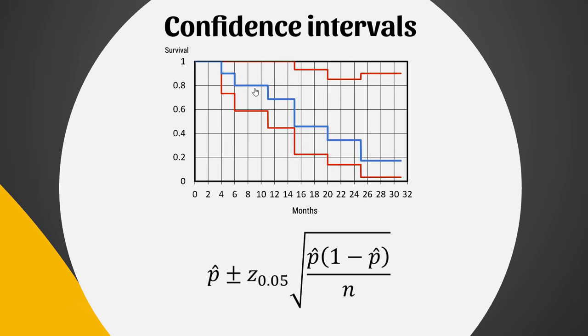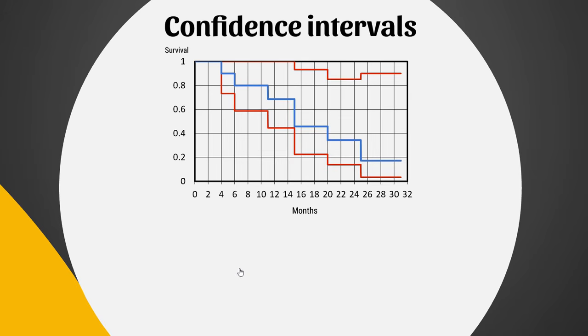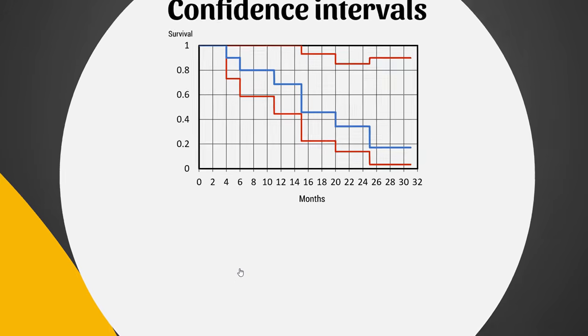So the first point to think about confidence intervals involves a bit of an understanding of what confidence intervals are. We have here a proportion, right? A survival amount at each point is a proportion out of the total that has survived. And generally when we're creating confidence intervals, the thing under the square root here is what's called the variance of a Bernoulli distribution, or in normal person's language, the variance of a proportion. So if we take the square root of that, that's the standard error, and we can create a confidence interval around our estimated proportion, which we might call p with a hat on it. But it's a little bit more complicated than that.